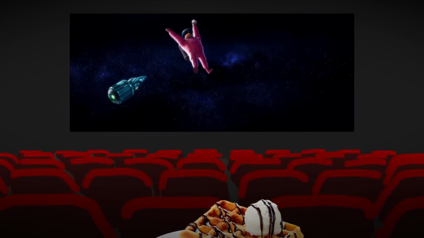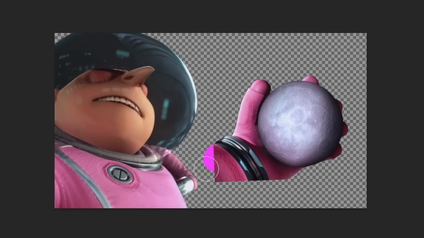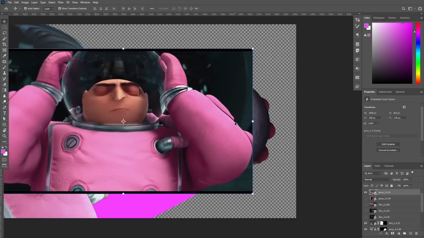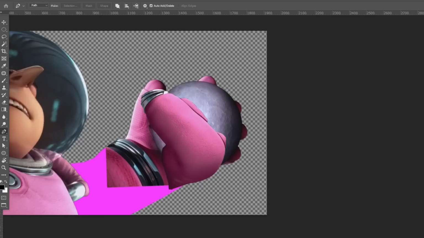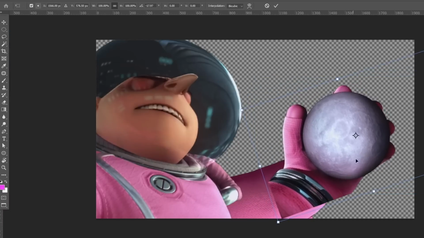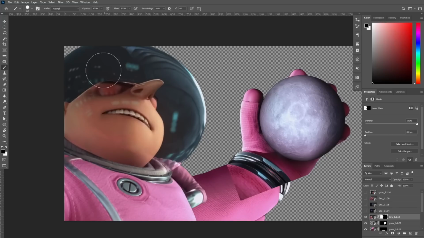I've got the moon! Right, we're gonna need an arm to fill this space, and I found a shot right here that I think would work. At this point I was tired of cutting things out because it's just tedious, so I took my frustrations out on Gru and cut off his head.